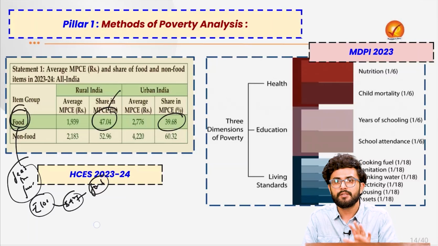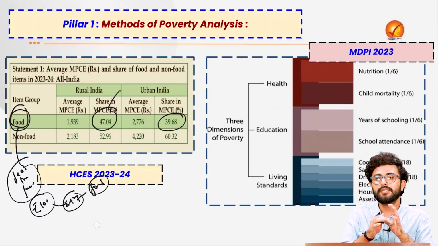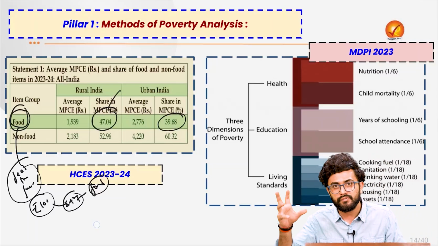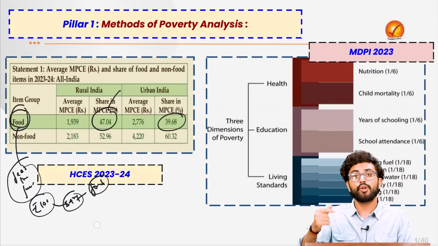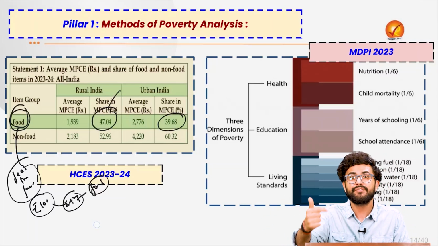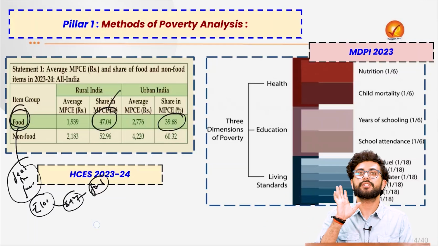That basically translates to that if the majority of the expenditure is being directed toward the food itself, I will be completely incapable of providing any kind of skill accumulation to my future generation, right? And that becomes the major issue.